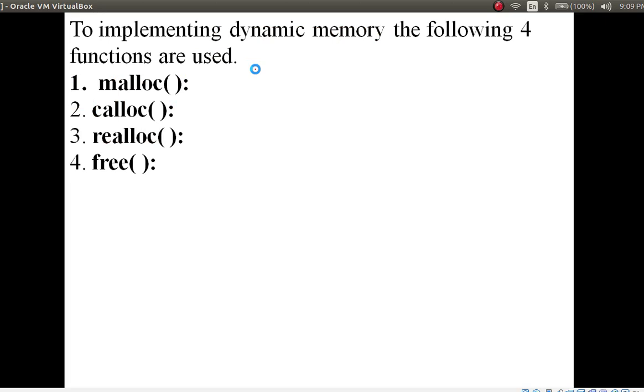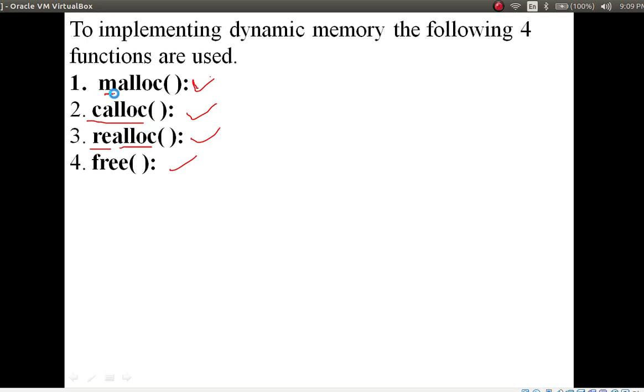To implement dynamic memory allocation, we need 4 functions. One is malloc, another one is calloc, realloc, and free. Malloc means memory allocation. Calloc means contiguous allocation. Realloc means resize the allocated memory, or resize the allocation. Have you understood this?